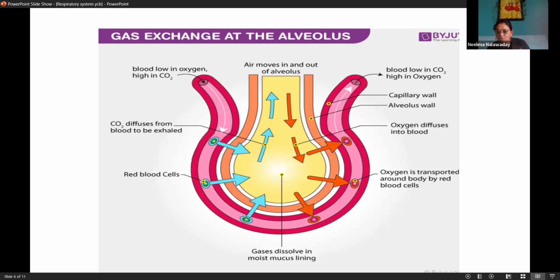At the same time, because of pressure changes, carbon dioxide enters into the alveoli and goes out through exhalation. So that's how, in small alveoli, there are millions of alveoli lying in our lungs, and they are continuously working. When we are breathing in, breathing out, this procedure is continuously happening.